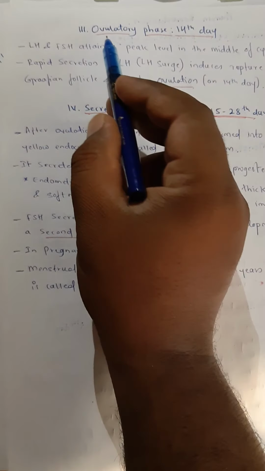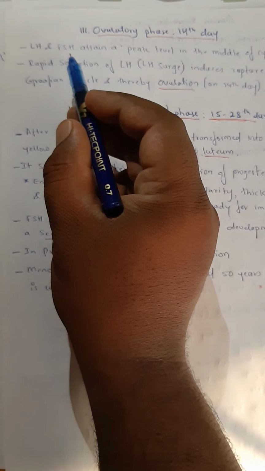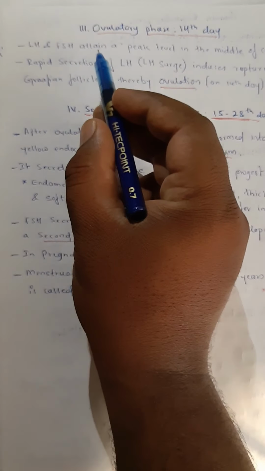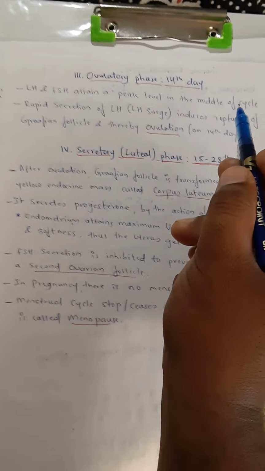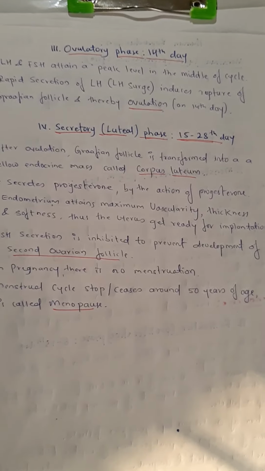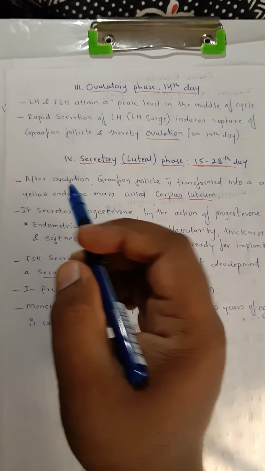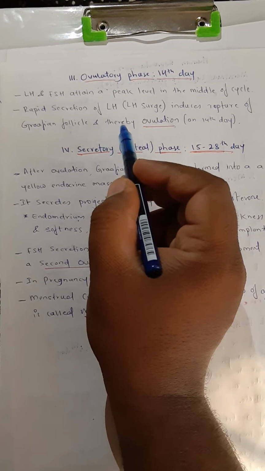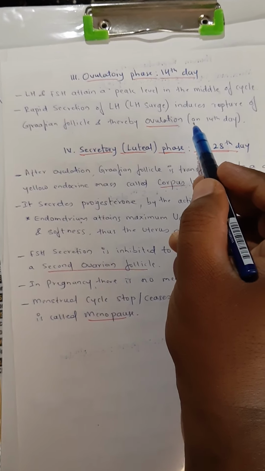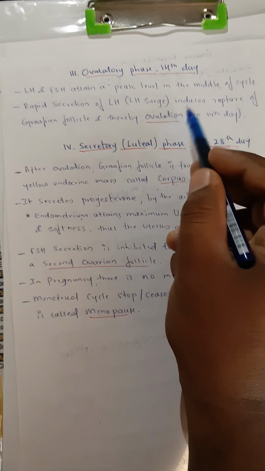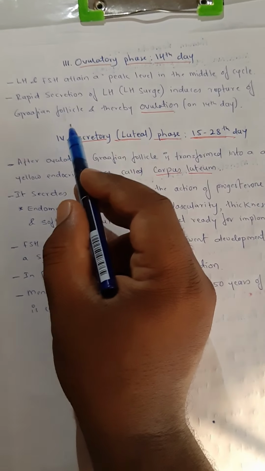Hence, this phase is called the ovulatory phase, where FSH and LH, follicle stimulating hormone and luteinizing hormone, attain a peak level in the middle of the cycle. Yes, it is the middle of the cycle, the 14th day, where the rapid secretion of these two hormones, FSH and LH, called the LH surge, induces, meaning forces, rupture of the Graafian follicle.